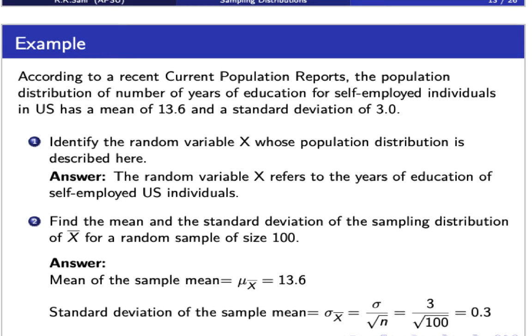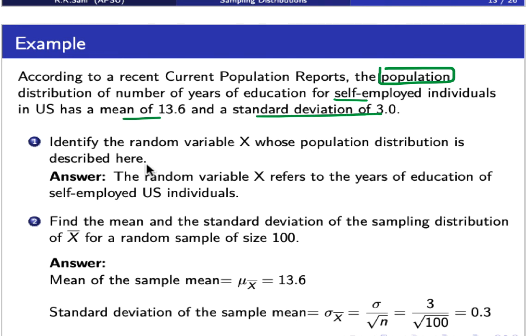It says, according to recent current population reports, the population distribution of number of years of education for self-employed individuals has a mean of 13.6 and a standard deviation of 3. Now remember, this is the information about the population of number of years of education for self-employed individuals.